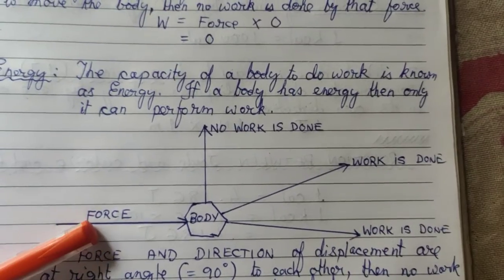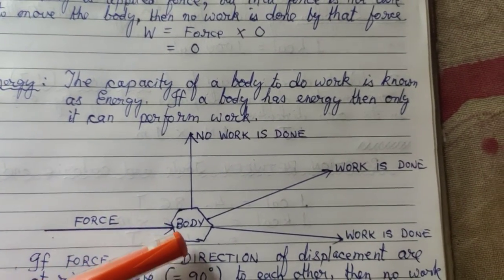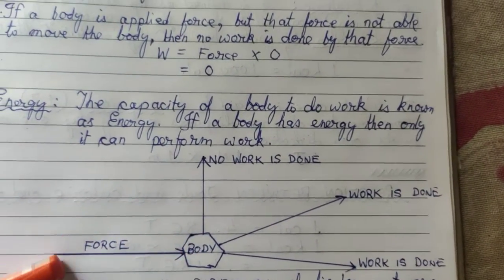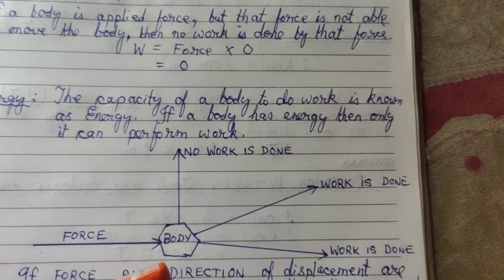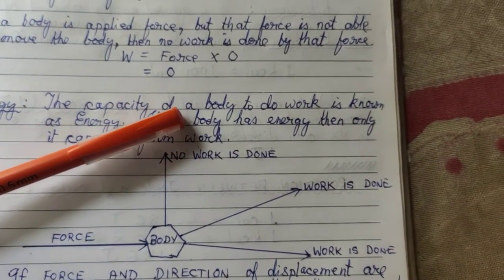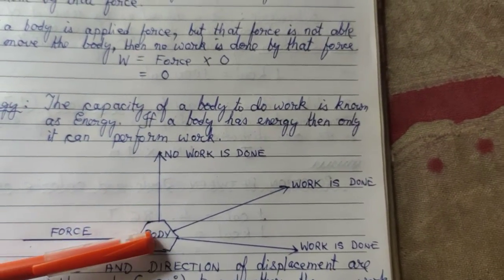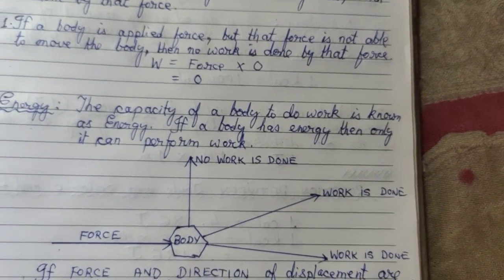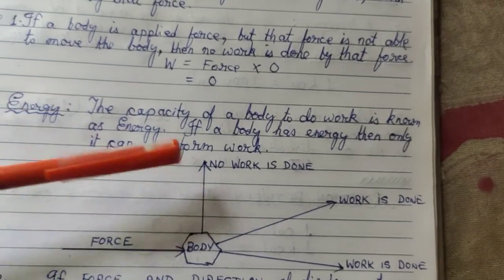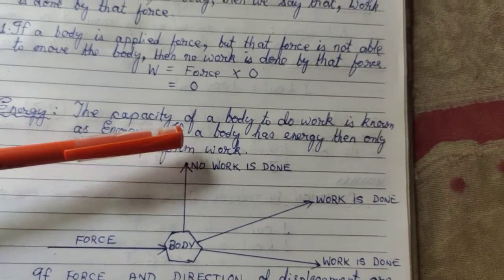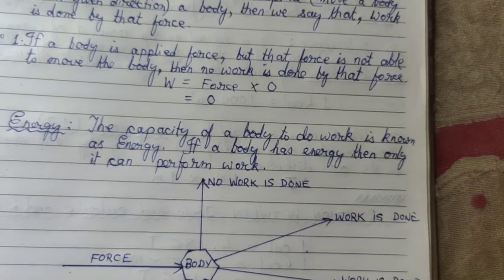You can see here, this is the direction of force, this is the body. The force is given in this direction, but the body moves in this direction. So this is the direction of displacement, this is the direction of force. Both are at 90 degrees to each other. In that case, we say that this particular body, when it moves in this direction, is not because of this particular force.